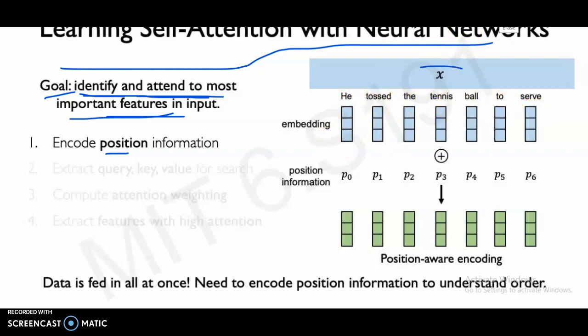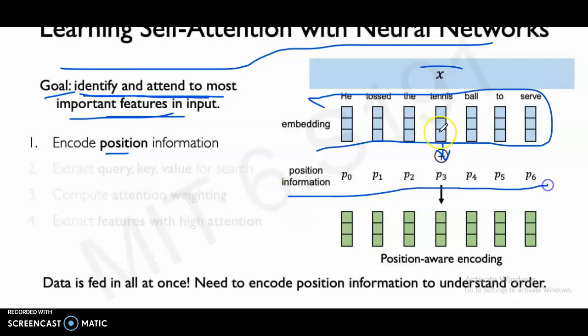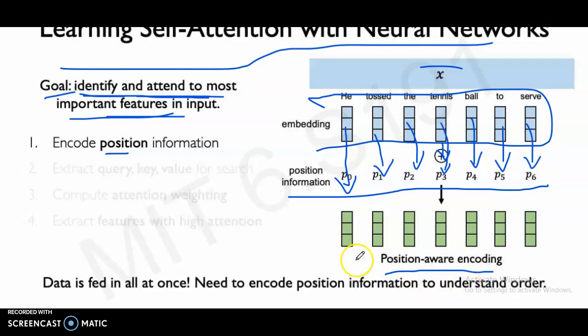Embedding it here, then add position information. Position 0, he. Position 1, tossed. Position 2, the. Position 3, tennis. Position 4, ball. Position 5, to. Position 6, serve. Then we get the position-aware encoding, which encodes the position information.